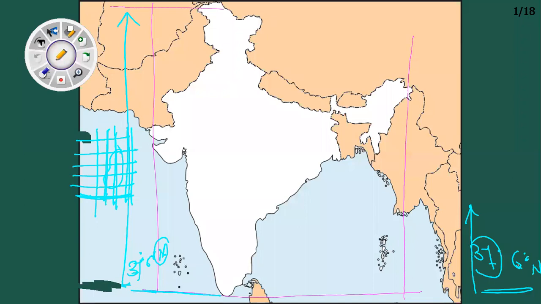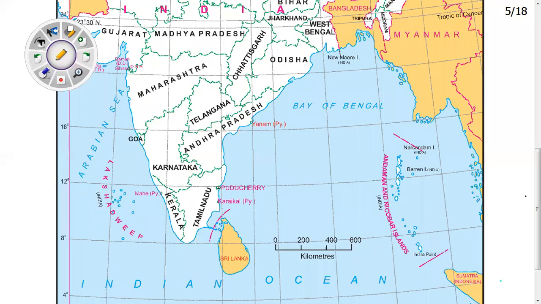One degree of latitude consists of 60 minutes. Listen, if you start from one latitude and move to the second latitude, it means you have passed 60 minutes. From one latitude to the second latitude, the distance is 60 minutes. In this way, you can find that the equator passes somewhere here, in the south part of India. It does not pass through India, it passes slightly nearby India. So from the equator, as we move northward, here you can find